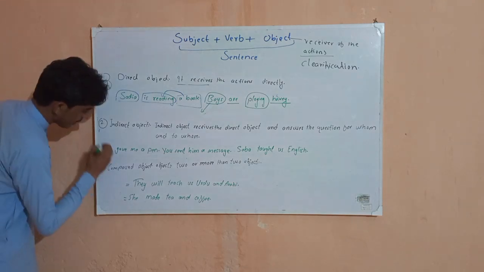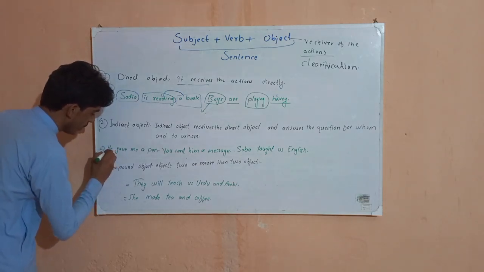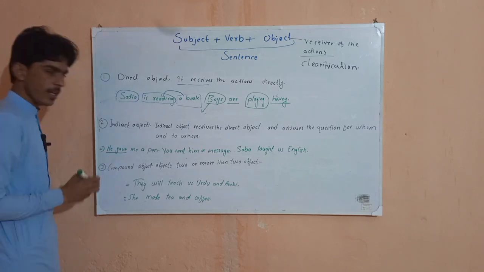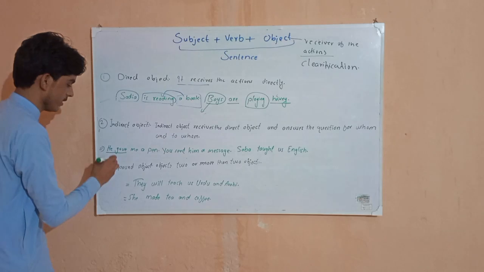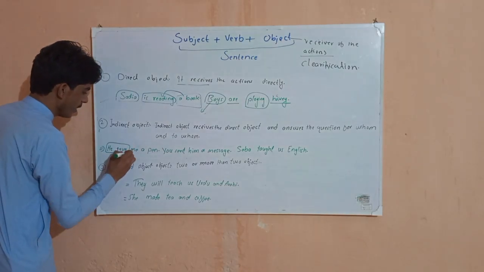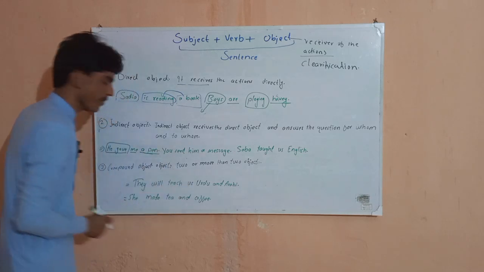Now here just a very important thing, first of all we need to know: he gave. कोई लड़का था उसने दिया था, कोई लड़का था उसने दिया क्या दिया, me a pen. First of all cut the word me.